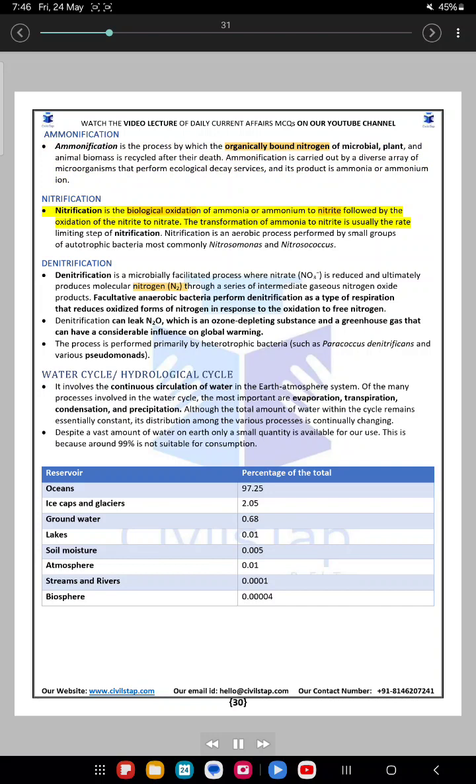Nitrification. Nitrification is the biological oxidation of ammonia or ammonium to nitrite followed by the oxidation of the nitrite to nitrate. The transformation of ammonia to nitrite is usually the rate-limiting step of nitrification. Nitrification is an aerobic process performed by small groups of autotrophic bacteria, most commonly Nitrosomonas and Nitrosococcus.